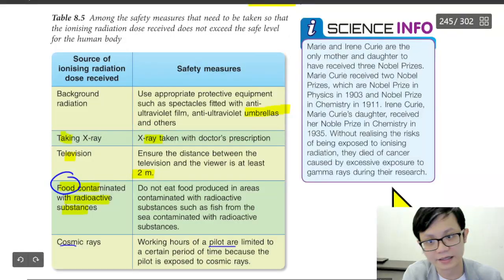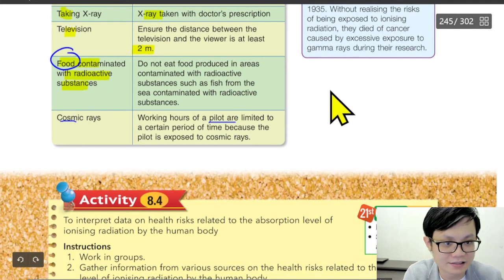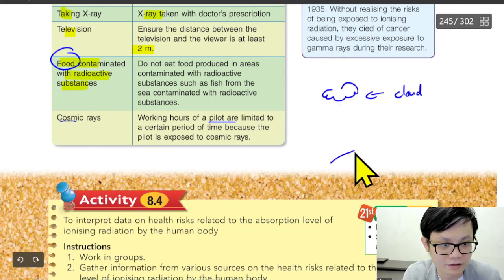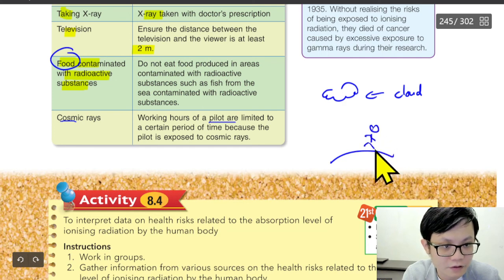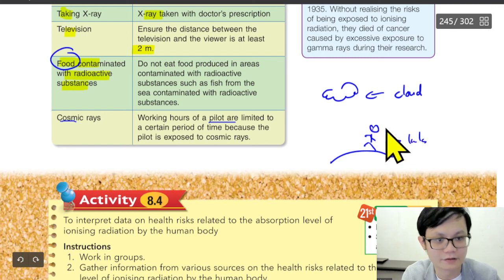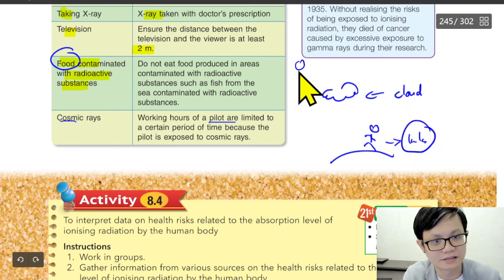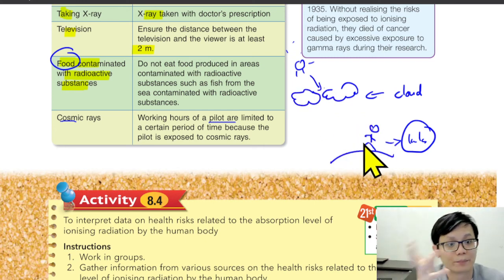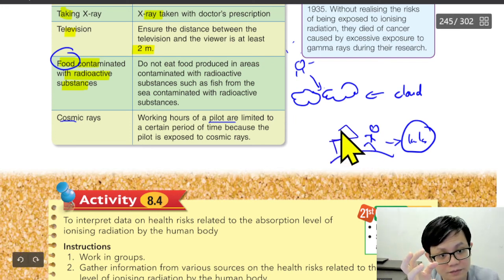The reason is, when you are here, let's say this is the cloud, this is the earth, and you walk out here, nothing happens, because the sun, especially with the cloud blocking the sun, so you can play at the playground because there is no problem. But when you fly the plane, your plane is here.